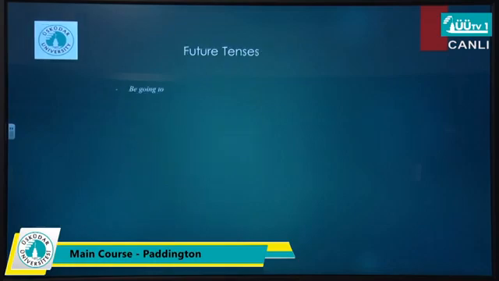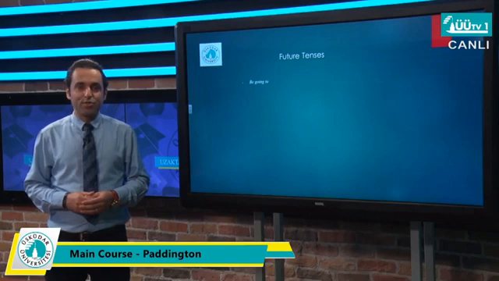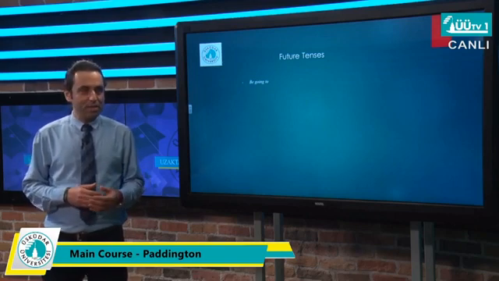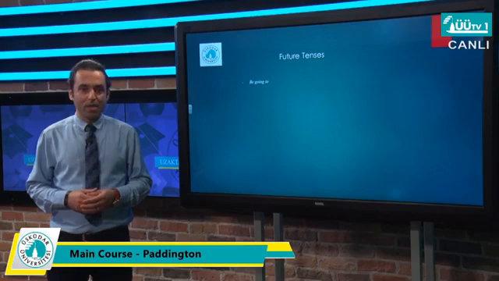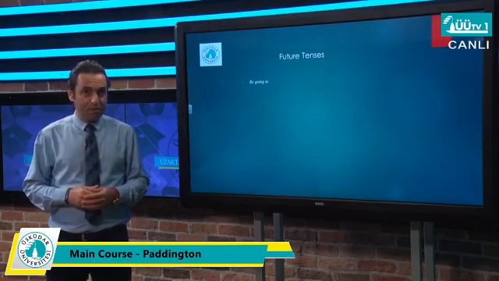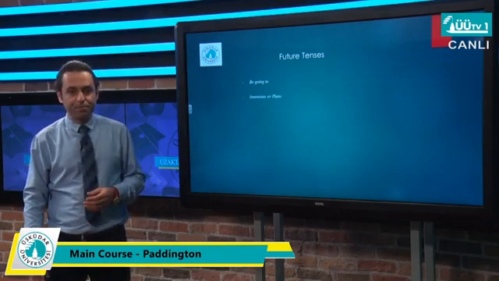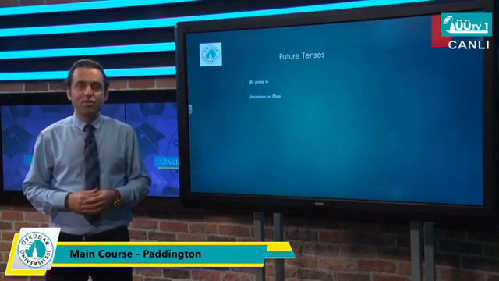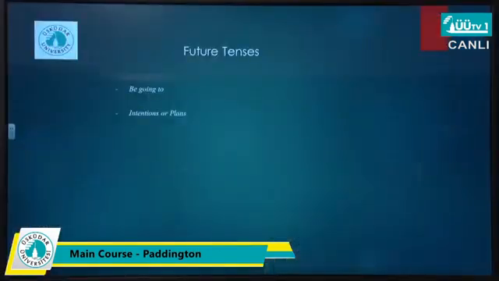Next step, which again might look familiar to you, is using going to. What is the difference between going to and will? Somehow they are similar, but there are some tiny differences. Normally we use the going to structure to talk about the future when we want to refer to intentions or plans. When we have a plan to do something, when we intend to do something, we use going to. The example: I'm going to look for a new place to live next month.